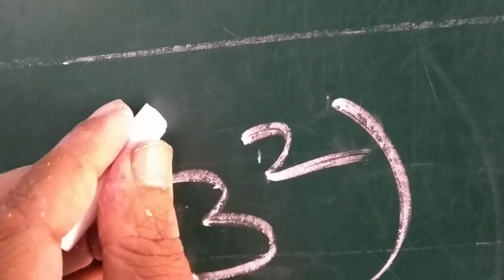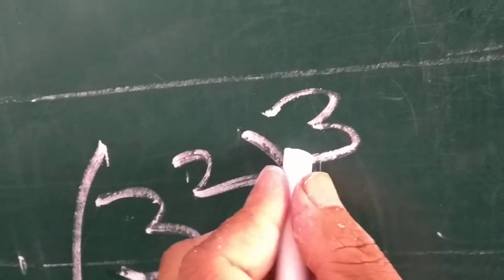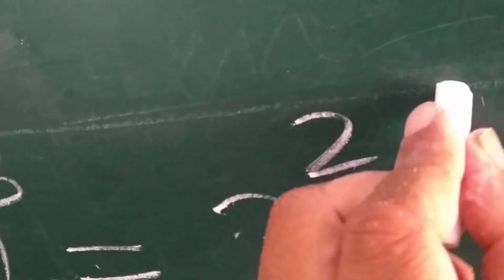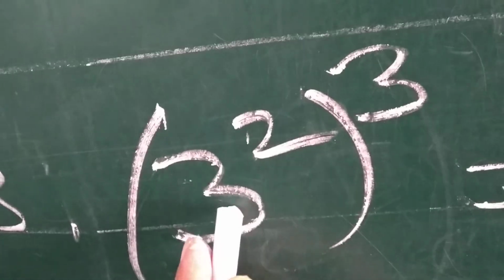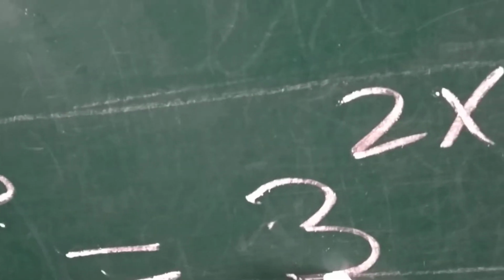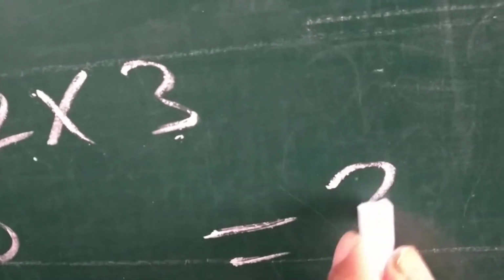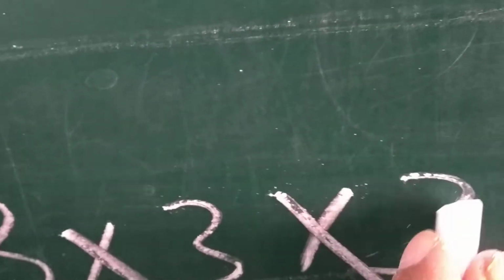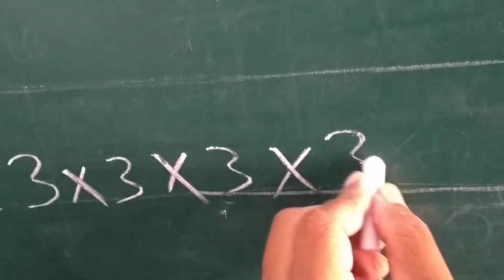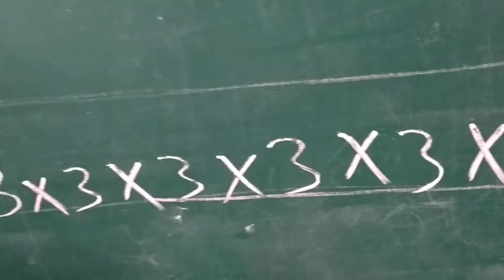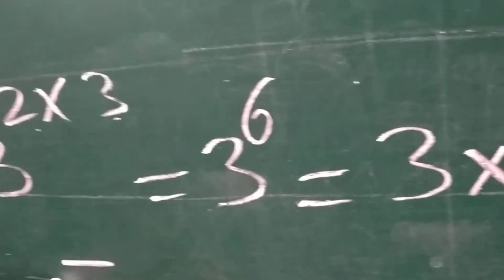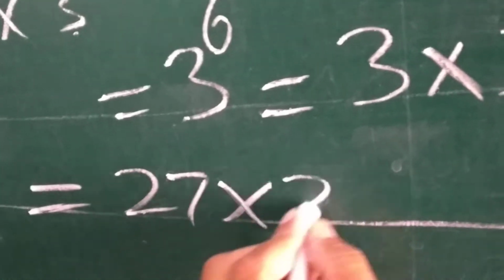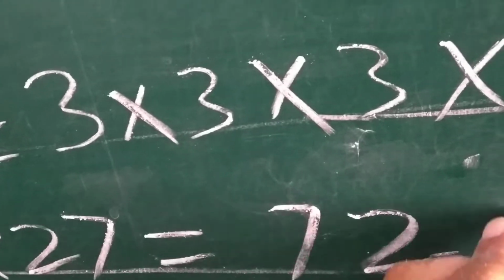Example: 2 square whole raised to power 3 is equal to 3 raised to power 2 into 3, is equal to 3 raised to power 6. 3 3s are 9, 9 3s are 27. 27 into 27 is equal to 729.